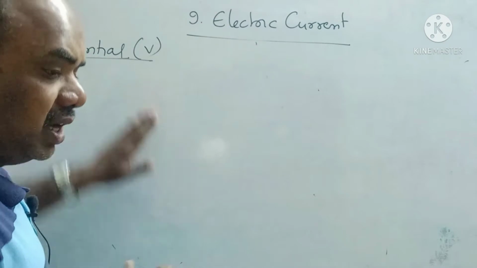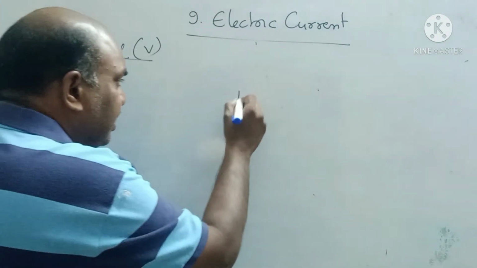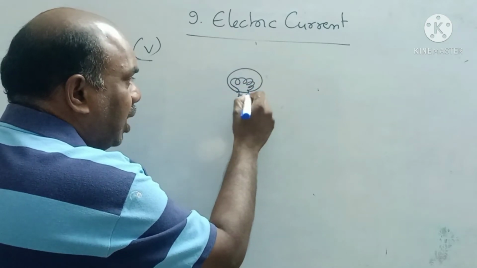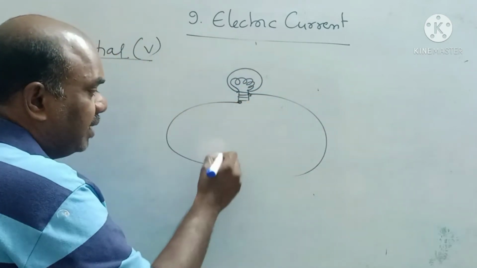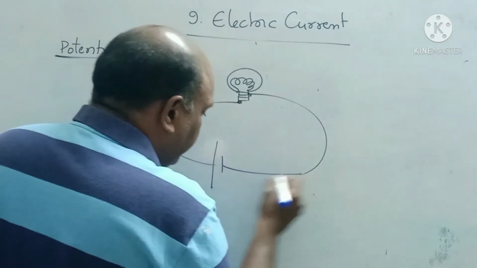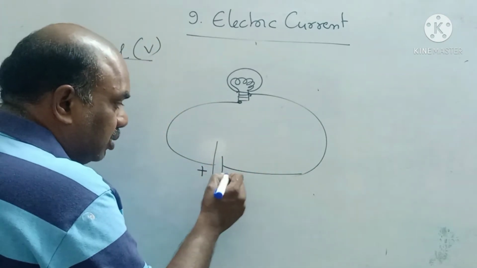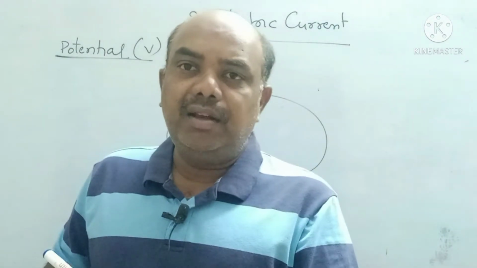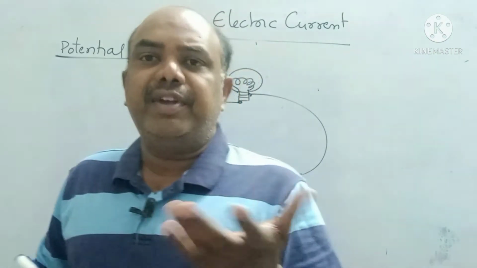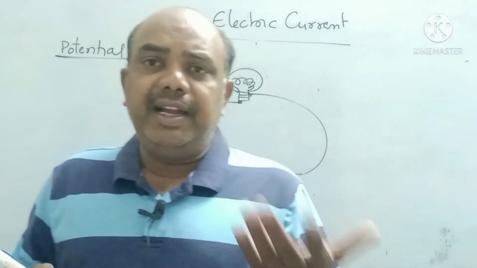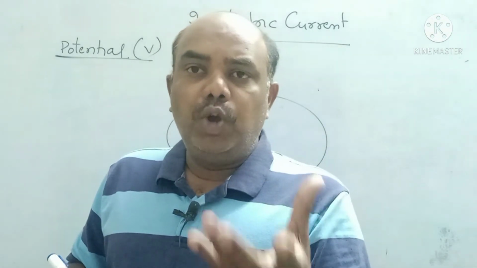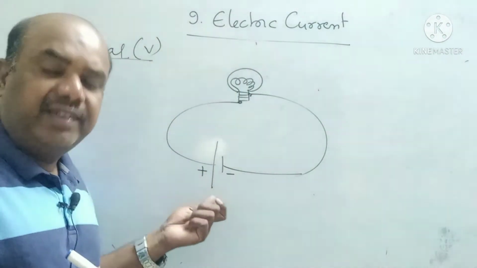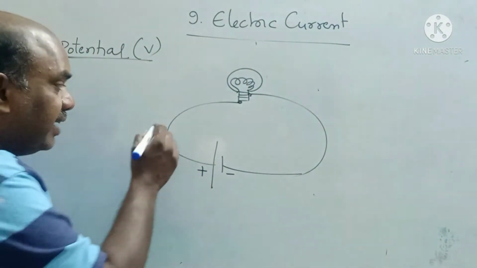What is meant by potential? Observe, children. Here this is the consumer, one bulb. Generally for a consumer, you can take a fan or a bulb, whatever you want. These two terminals of the bulb I connected to the battery. Battery: this is the positive terminal, this is the negative terminal. What is there inside the battery? Some chemical. What is that chemical? That depends. Different batteries have different chemicals. Generally in a dry battery, coal powder, manganese dioxide and acid paste will be present inside. This chemical is providing some energy.